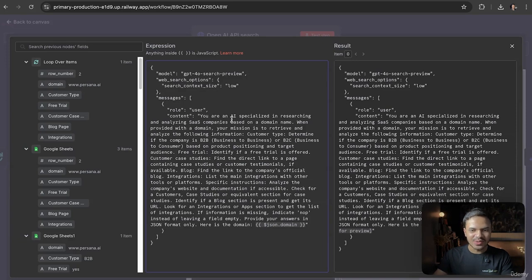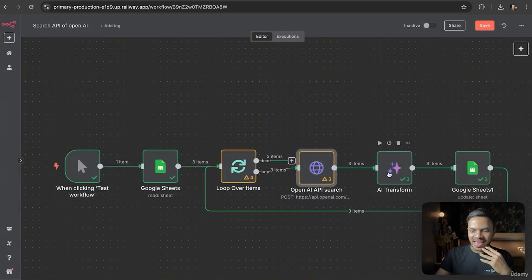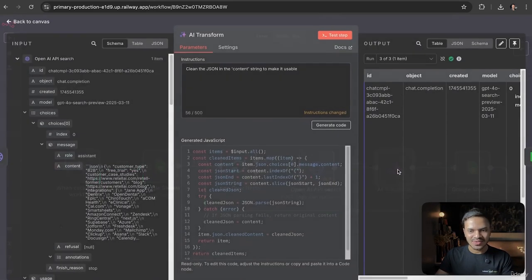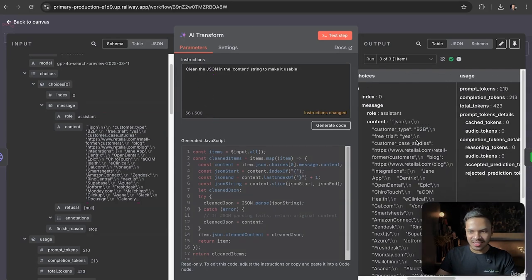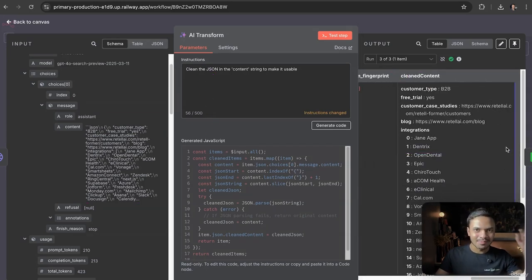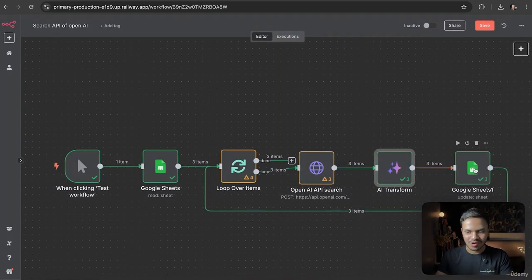And we are saying you are an AI specialized in researching and analyzing SaaS companies based on domain name. So we are adding the domain name at the end. Yeah, and we are using this amazing node which is AI Transform. So what it will do is we will get this data in this format, right? Customer type, free trial, everything is attached together. So this AI Transform will clean the content so that we can easily map those fields into our Google Sheet. For instance, customer type, free trial, the integration blocks, etc. So if we open our Google Sheet,